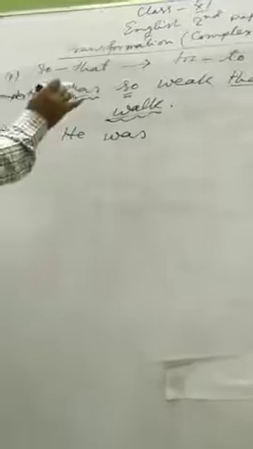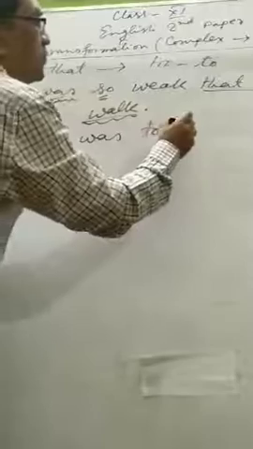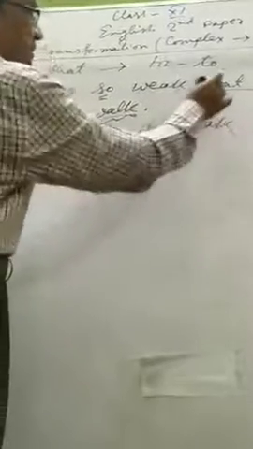If you look at this sentence, you find that "weak" is an adjective, and before that you find "so," not a verb. So you have to replace it by using "too." He was too weak. That will be replaced.